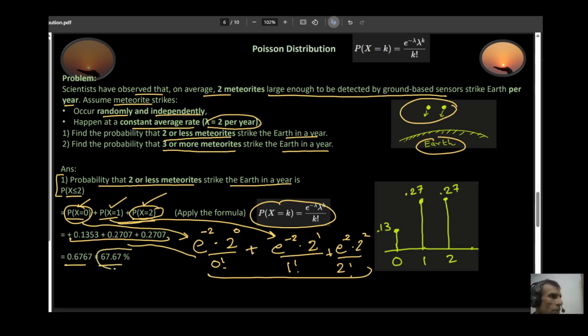67.67%. So there is a 67.67% chance that you're going to have two or fewer meteorites striking in a year. If you plot this on a little stem plot, this is my 0 right here. The probability of 0 meteorites striking is approximately 0.13, so this height is 0.13. The probability of striking one meteorite is 0.27, and the probability of striking two meteorites is also 0.27. So I just do a little stem plot over here.